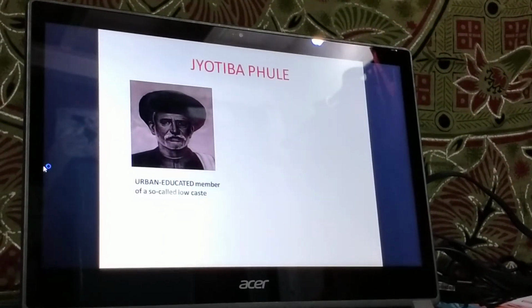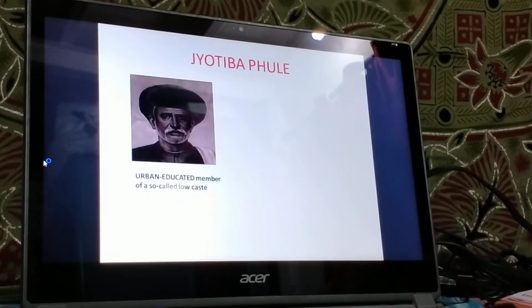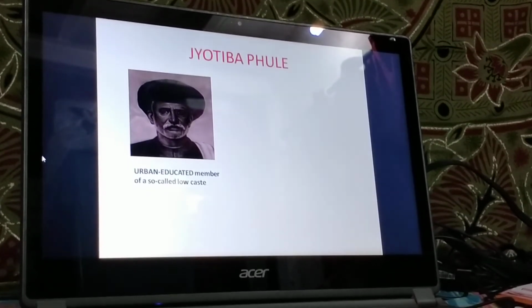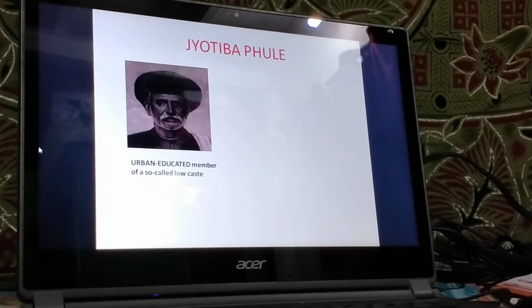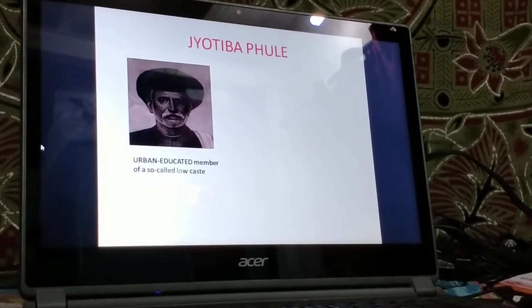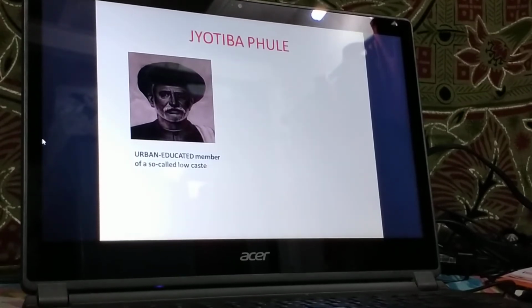our country. So he always worked for the upliftment of women. He worked for reforming the caste structure that was prevalent in our country. He also worked for the social justice for the lower caste in our society.